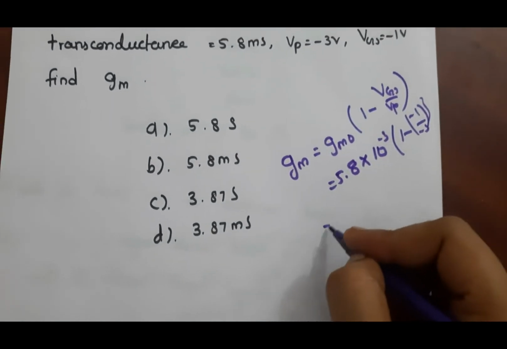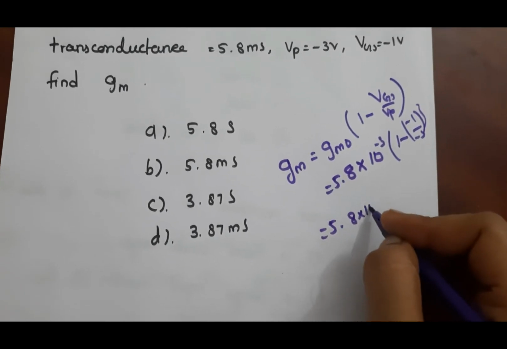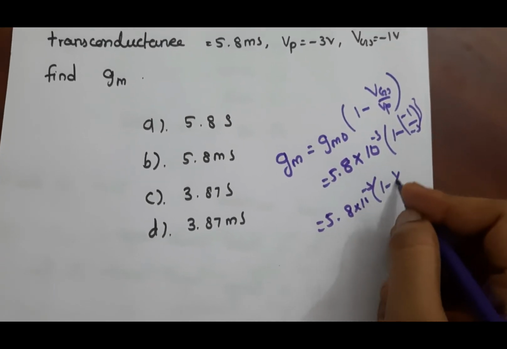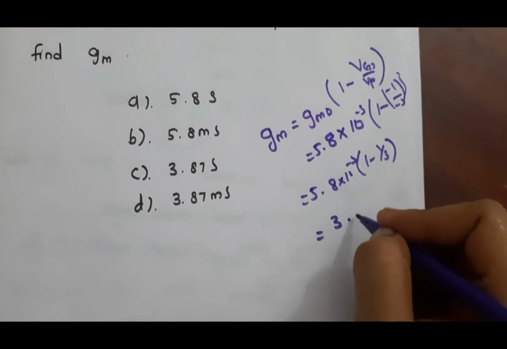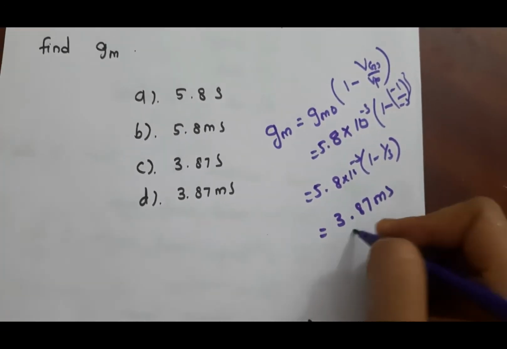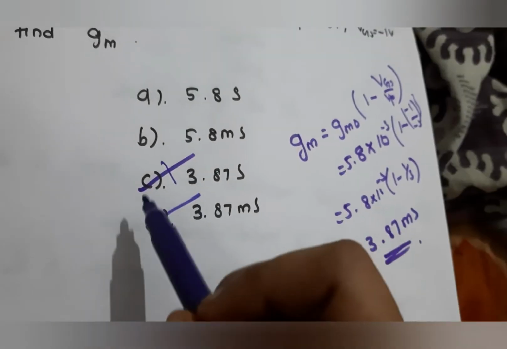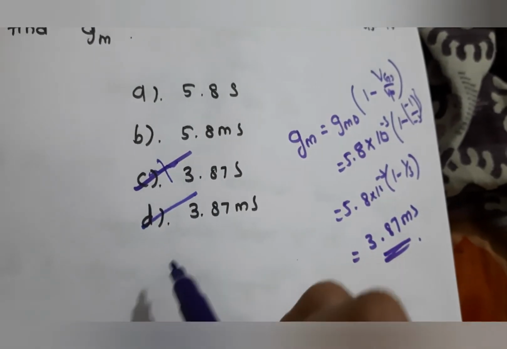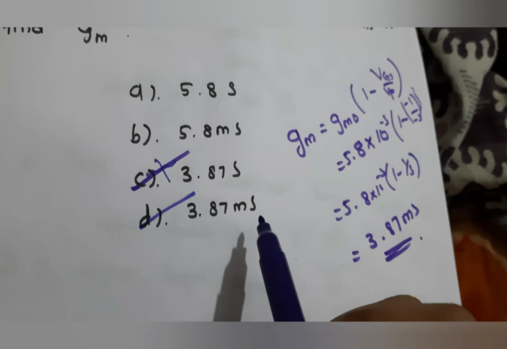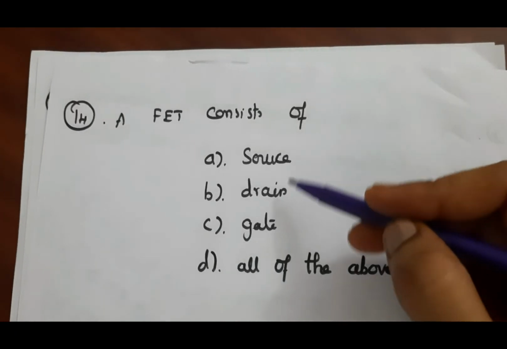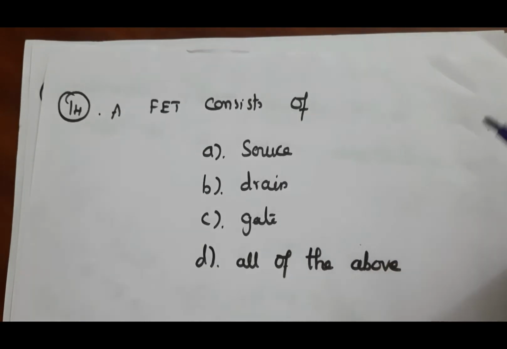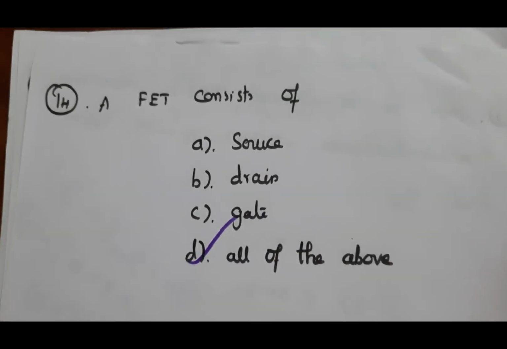So this becomes 5.8 into 10 to the power minus 3 into 1 minus 1 by 3. Solving this, we get 3.87. So the answer is 3.87 millisiemen. D is the answer. The question, a FET consists of all of the source, drain and gate. So here the answer is D, all of this.